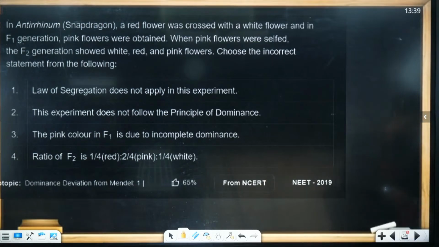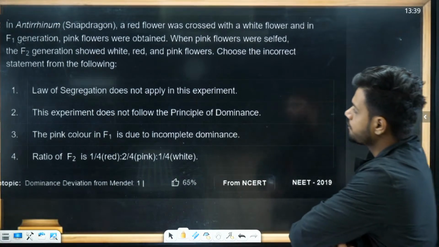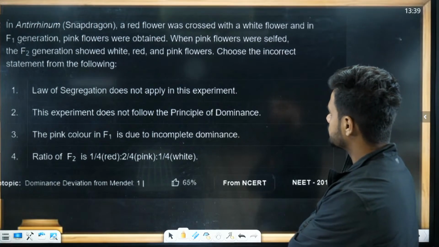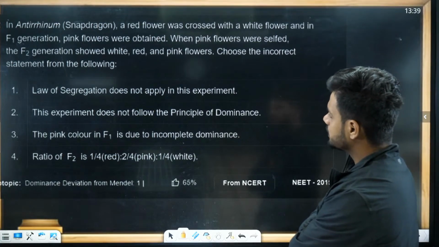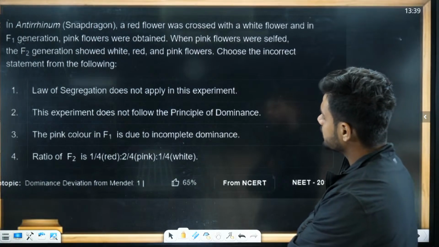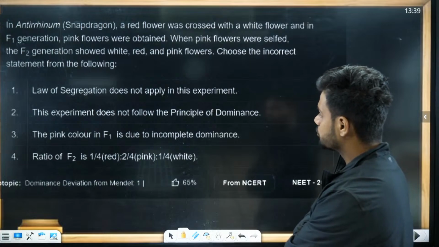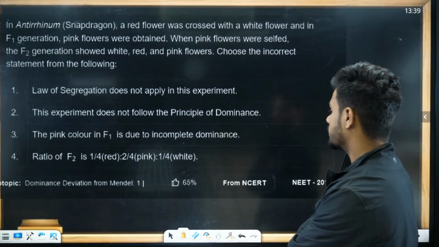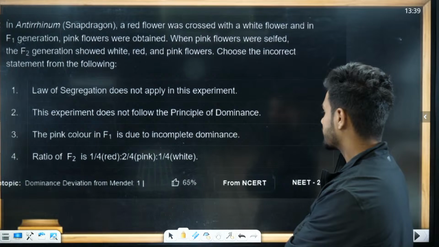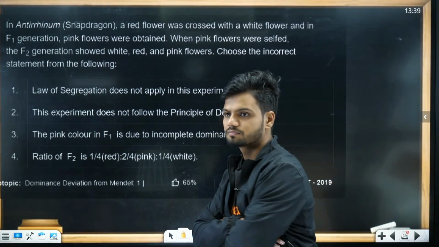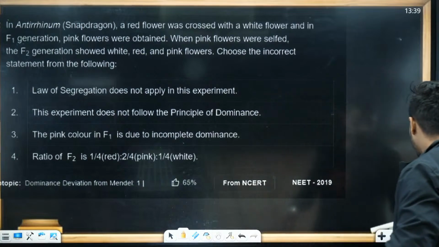This question is with respect to incomplete dominance. The law of segregation does not apply in this experiment. This experiment does not follow the principles of dominance. The F1 in this experiment is due to incomplete dominance. Yes, the ratio of F2 is 1:2:1, red, pink and white. Incorrect statement. Absolutely, the first one. Why is it incorrect, students?